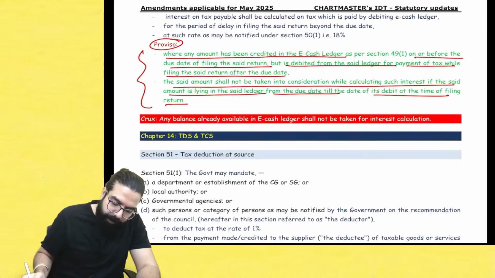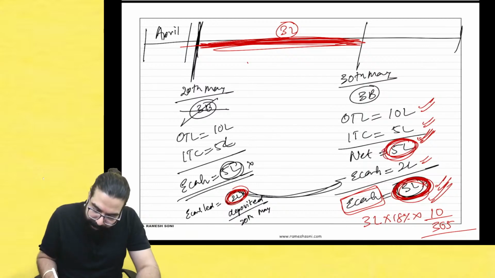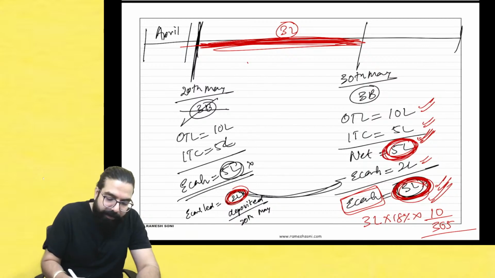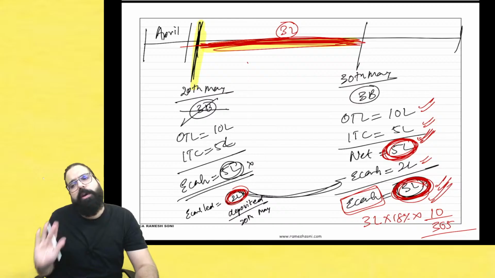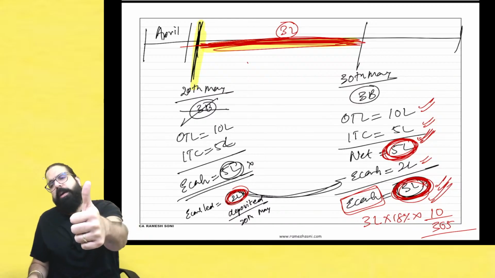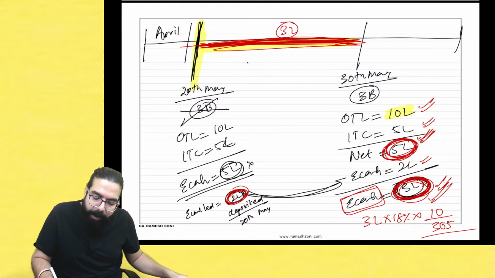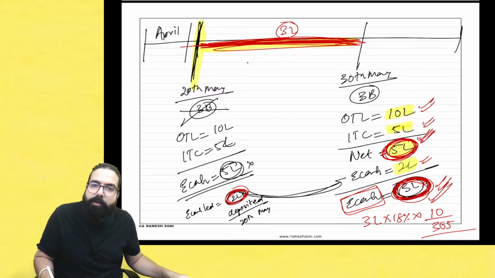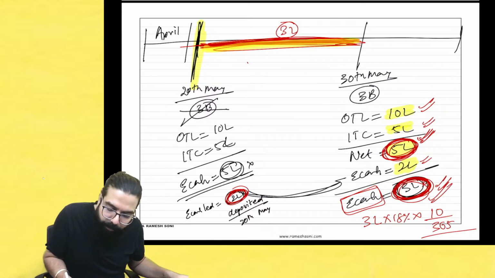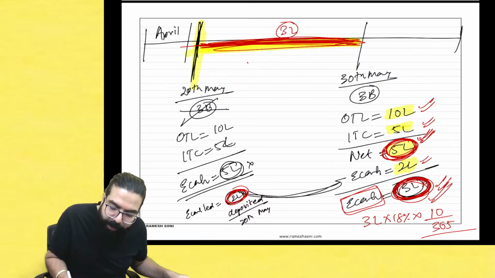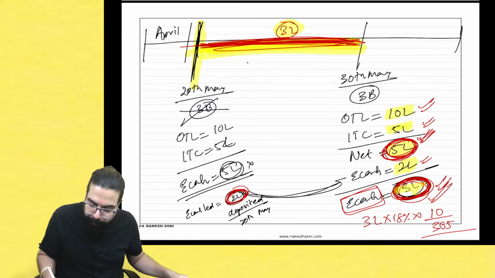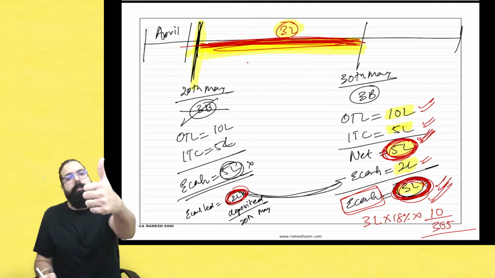Done, sir. Earlier we were paying interest on 5 lakh, but now relief has been given. The government said that if you deposited 2 lakh, the pending amount was 3 lakh only, so pay interest only on 3 lakh rupees. I hope this point is clear. Are we all clear till here? Yes, sir. So remember: your liability minus your credit is the amount you have to pay through cash. If you had already deposited some amount, reduce that also, because it was already lying there. So how much was actually not paid? 3 lakh. So interest will be payable only on the 3 lakh rupees. Is this point clear to all?